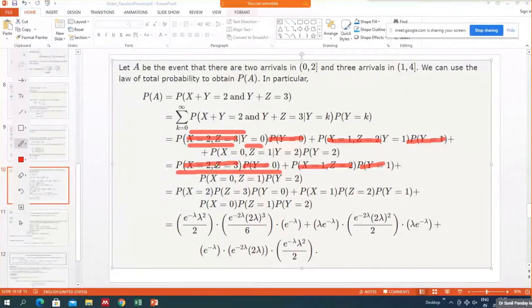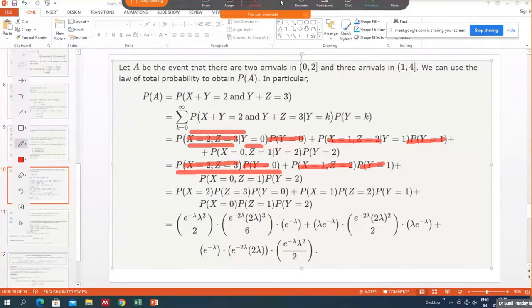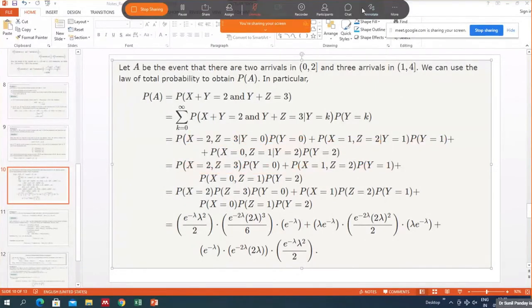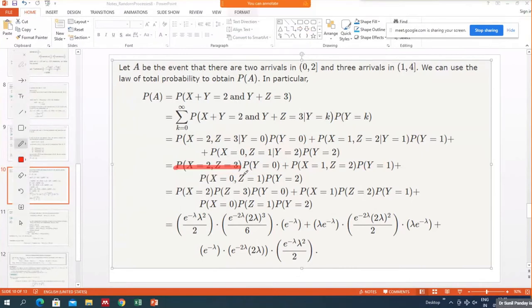And then again, x equal to 2, z equal to 3 is representing the intersection of x equal to 2 and z equal to 3. Since x and z are independent, it is equal to the product of their probabilities. Similarly here also, because y, x and z are independent, and this also.